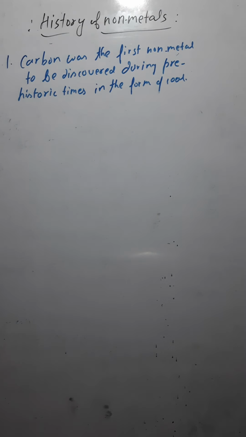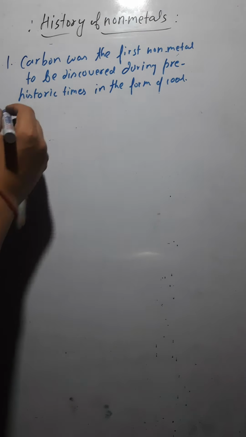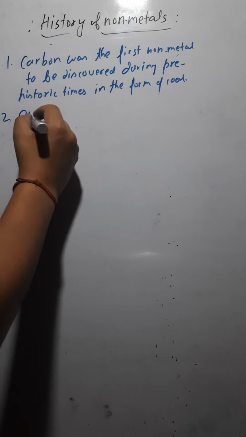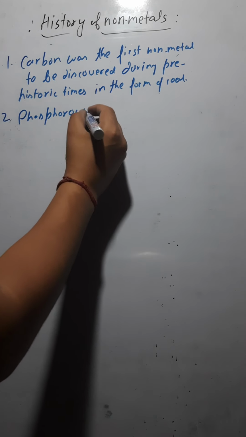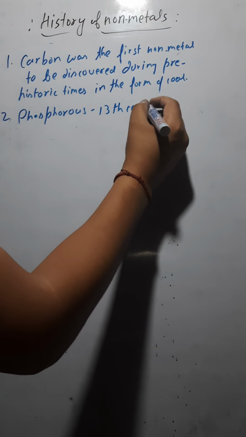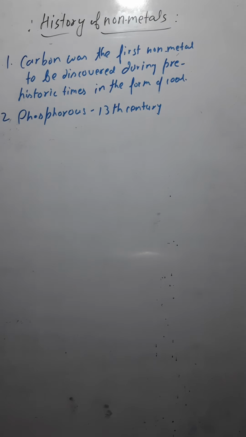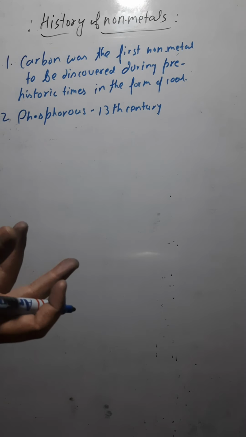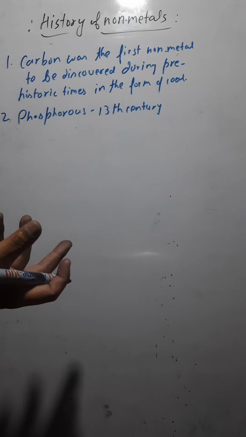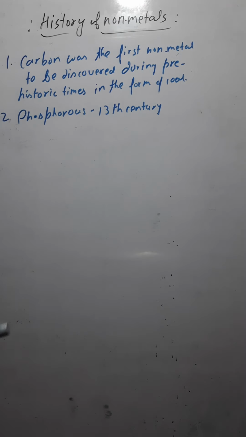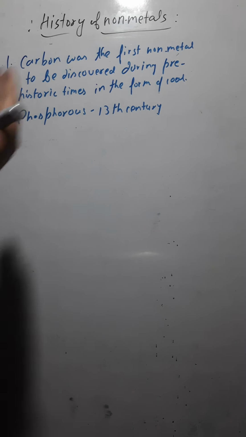After carbon, the second non-metal that was discovered was phosphorus. It was discovered around the 13th century, 1300, and it was used for explosive purposes. Phosphorus is very reactive, so that is why it was used as an explosive.